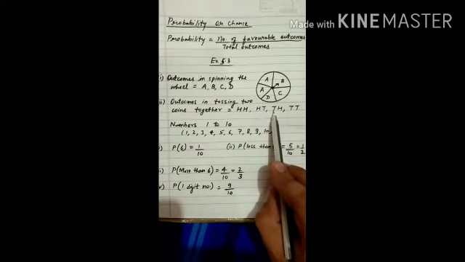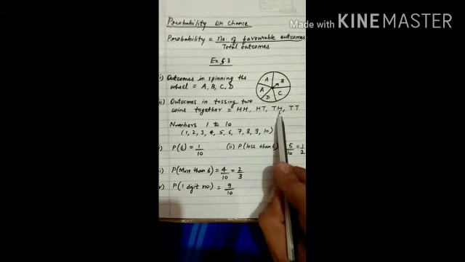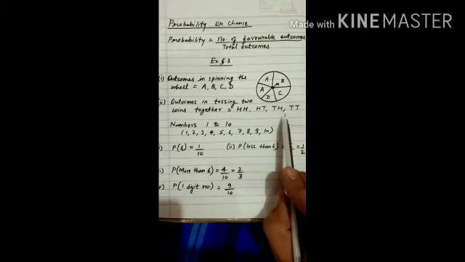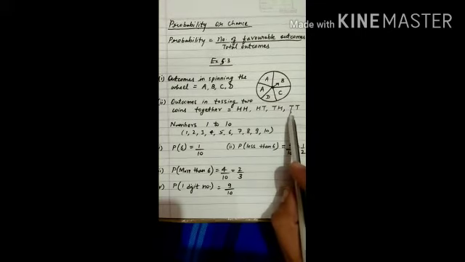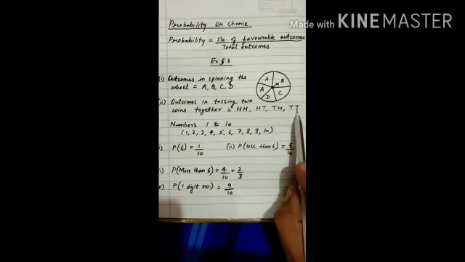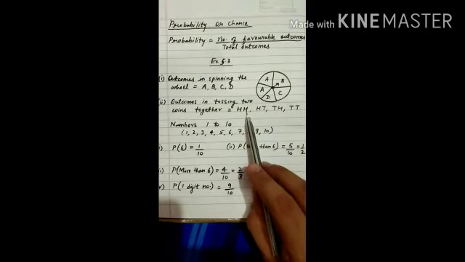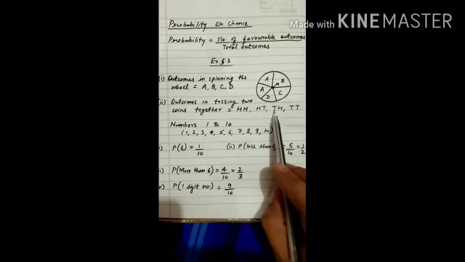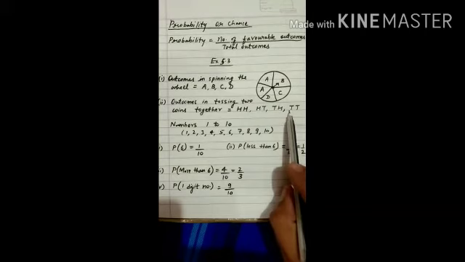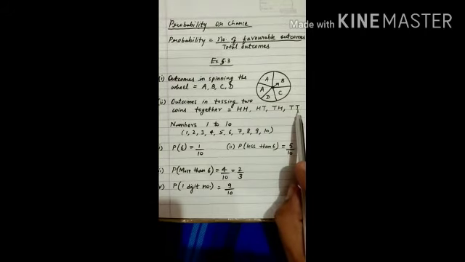Now, the third outcome: in the first coin tail and in the other coin head can come, or in both the coins tail and tail can come. So there are 4 different outcomes: head head, head tail, tail head and tail tail. 4 different outcomes are there when we toss 2 coins together.